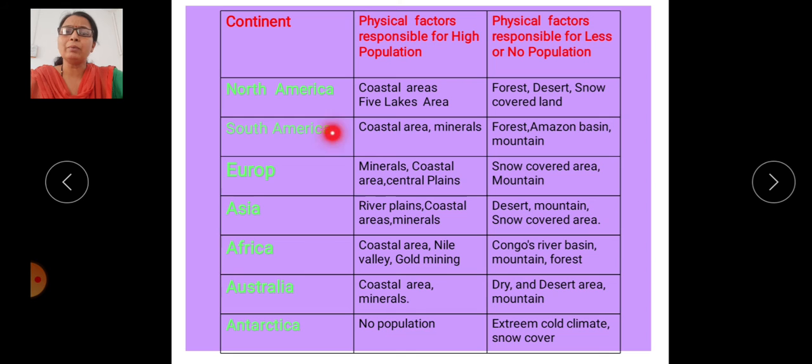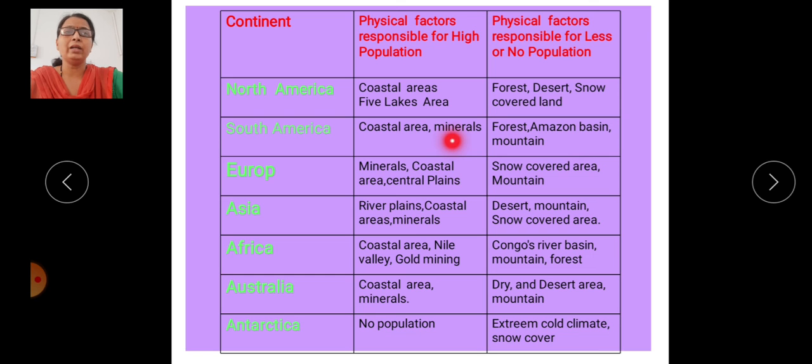So about South America, there is also variation in the natural resources due to that extent. The coastal area of Brazil, the southeast coast as well as the north coastal part with the Canarian Islands, have a high density of population. Then the Peru and Chile coastal areas also have good population density. And the minerals: the region with mineral availability in Brazil.